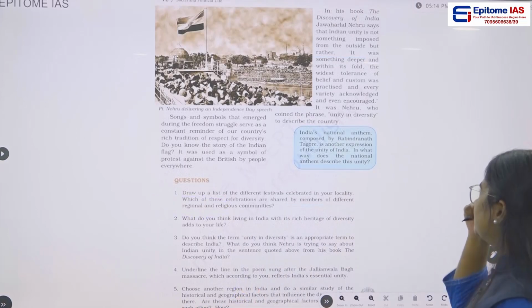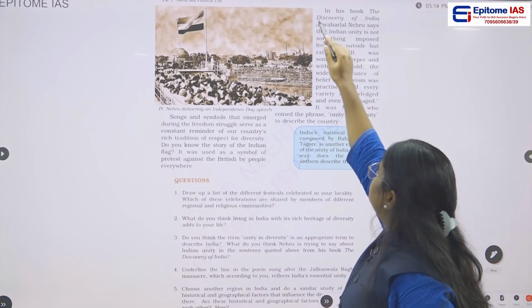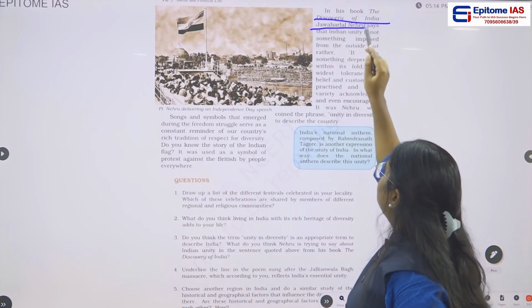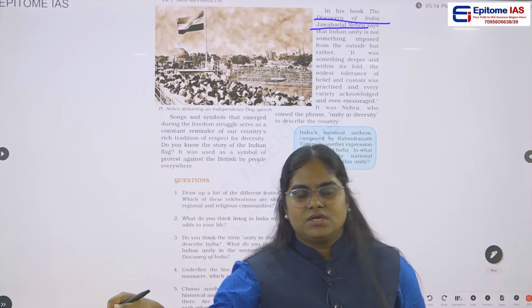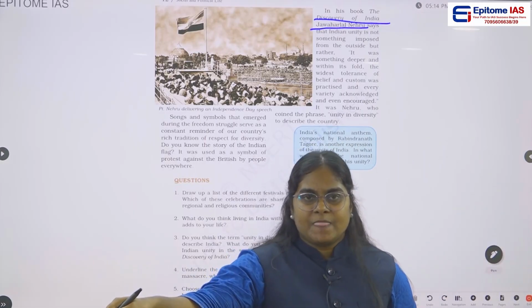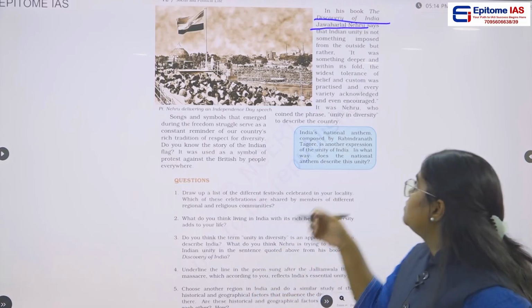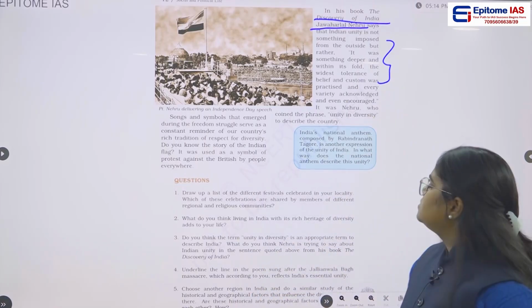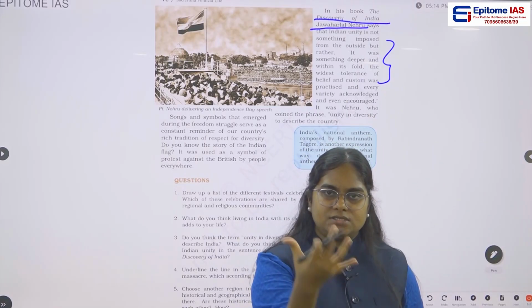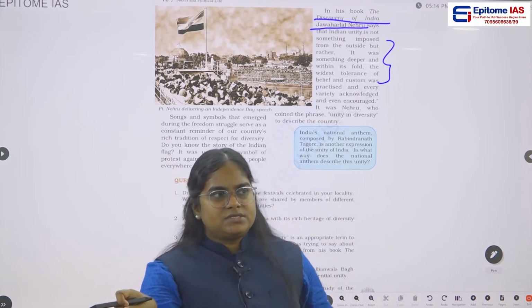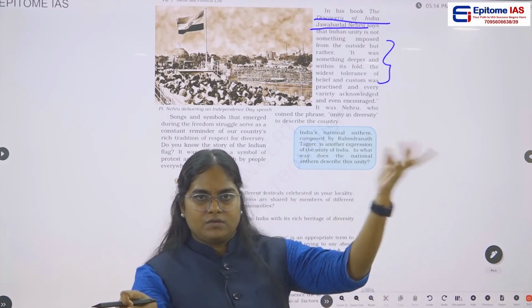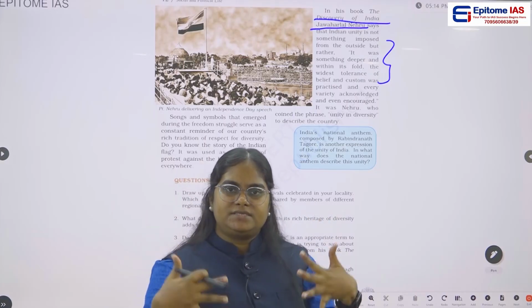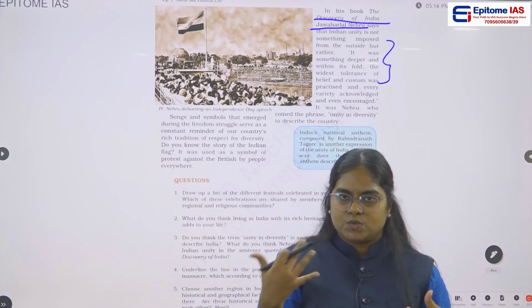Okay, so here they are talking about Discovery of India by Jawaharlal Nehru. In this book he talks about tolerance towards other cultures or religions. It is not something given from outside. It already existed within us. That is what he is saying.